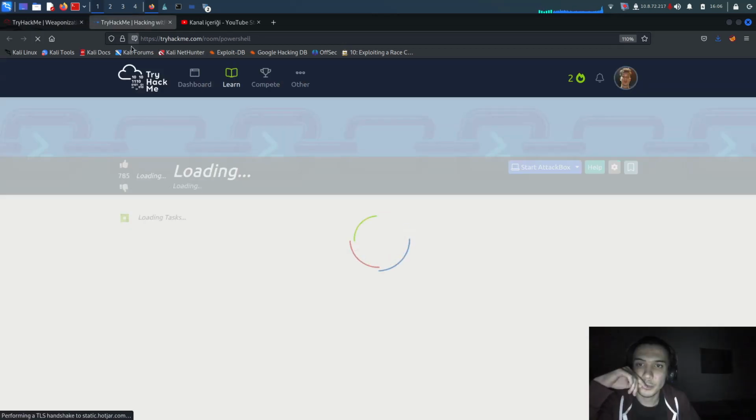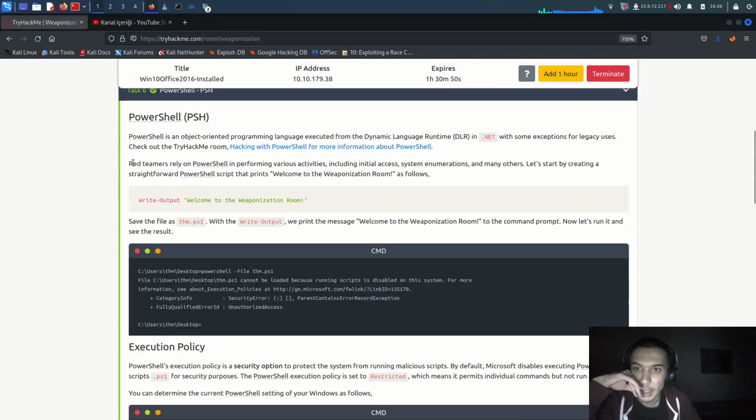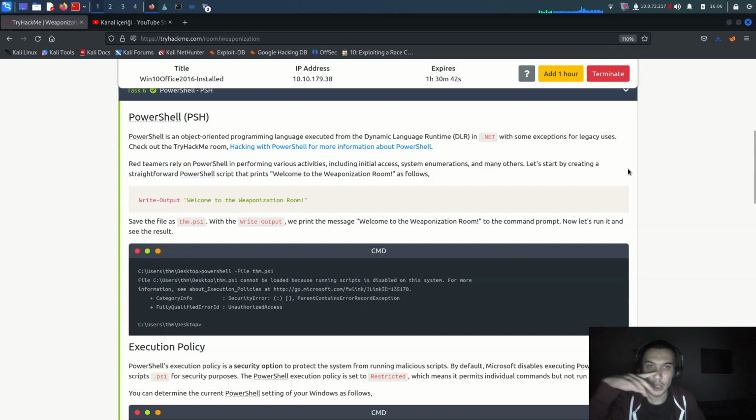Alright, you can check it. So Red Team relies on PowerShell for performing various activities including initial access, system enumeration, and many others. Let's start by creating a straightforward PowerShell script. Welcome to the Weaponization room, as follows.